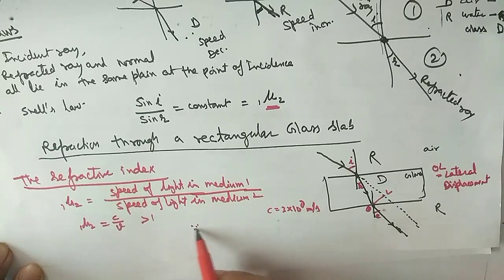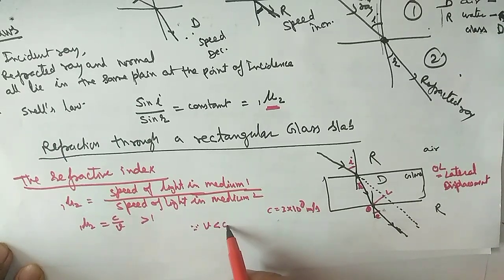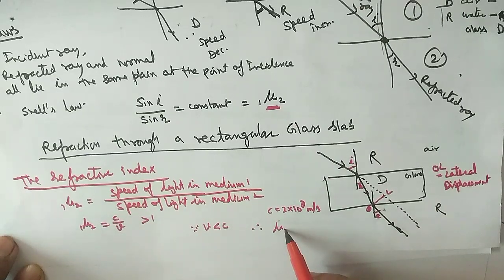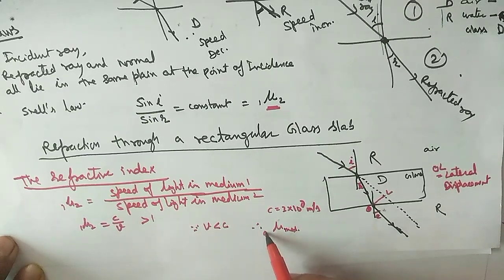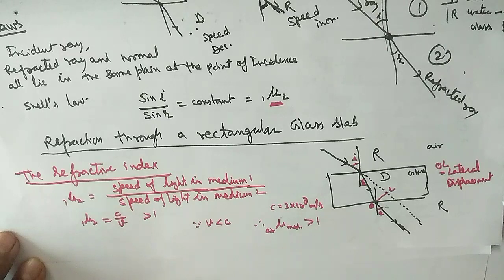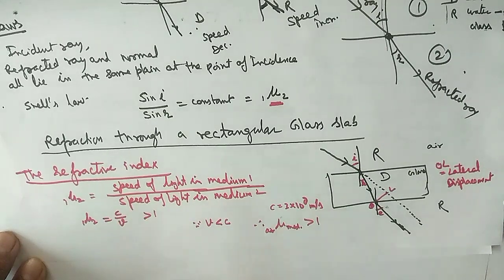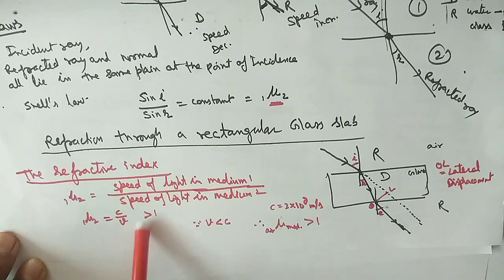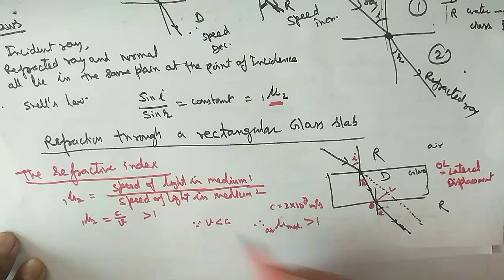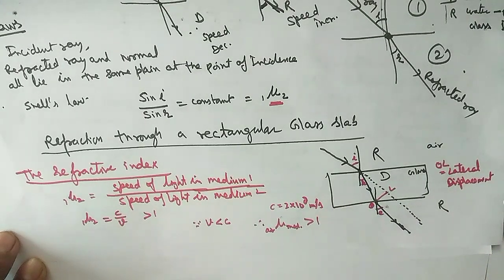Okay, since v is always less than c, therefore refractive index of any medium with respect to air is always greater than 1. Remember this fact, very interesting fact. Because c is more, v is less, so this value is always greater than 1. So this is the reason why the refractive index of any medium is always greater than 1.